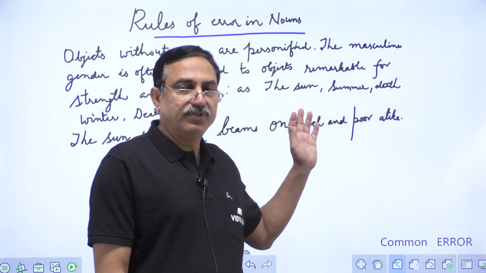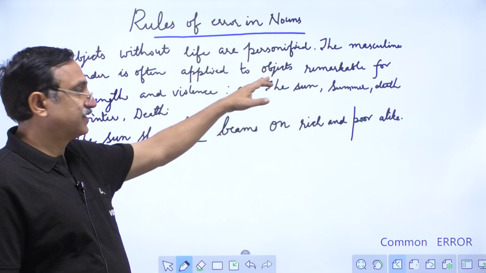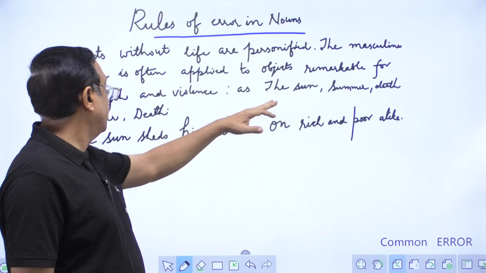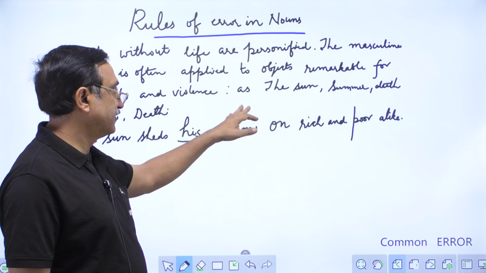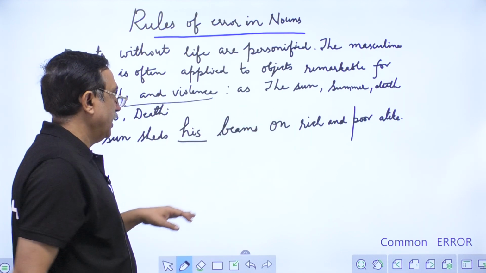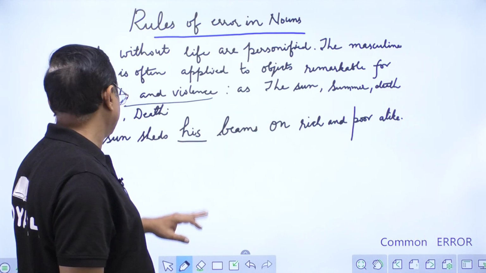So let us begin with the first rule. Objects without life are personified. The masculine gender is often applied to objects remarkable for their strength and violence, as the sun, summer, death, winter.